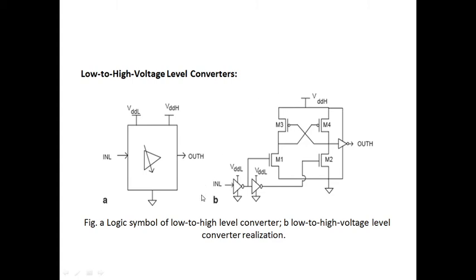This circuit is nothing but a dual cascade voltage switch logic. Here we are using the differential input. The first input is the output of the first inverter and the second input is the output of the second inverter. That's why it is differential logic. Then here we are using the positive feedback. See here, from the M4 transistor to the M3 transistor and from the M3 transistor to the M4 transistor. This is the positive feedback. This is the circuit to realize the low to high level voltage converter.